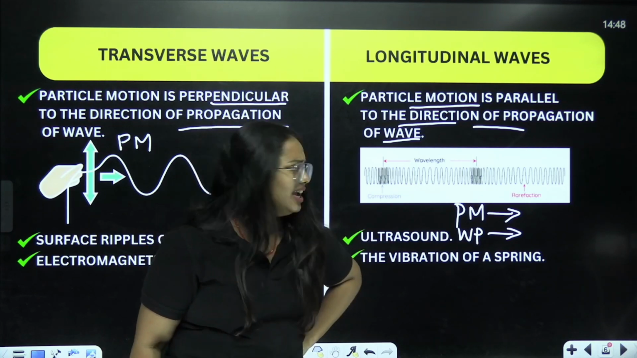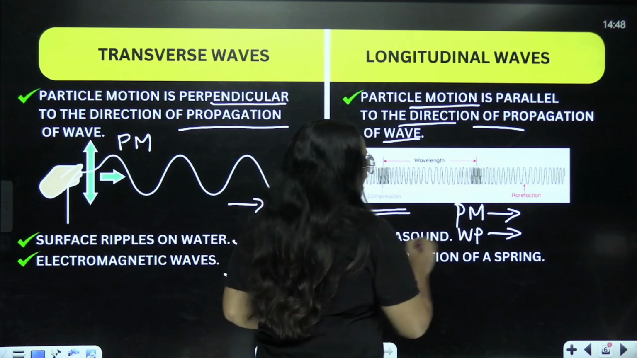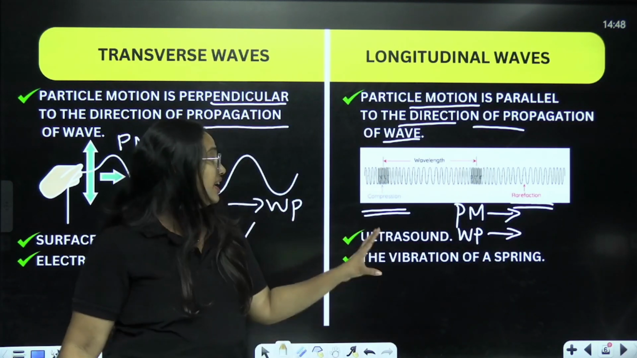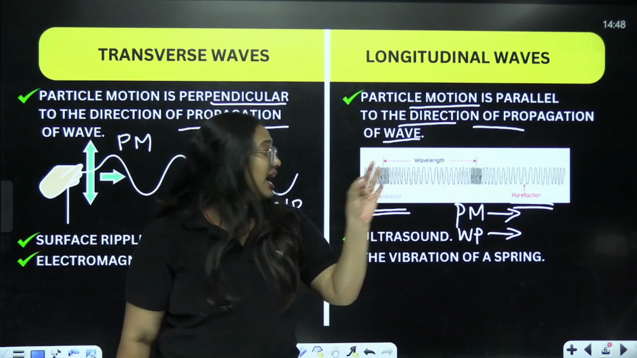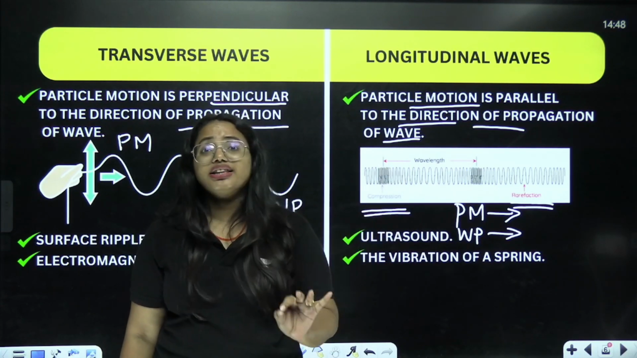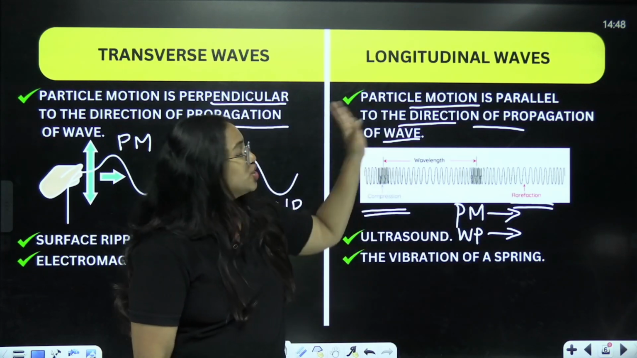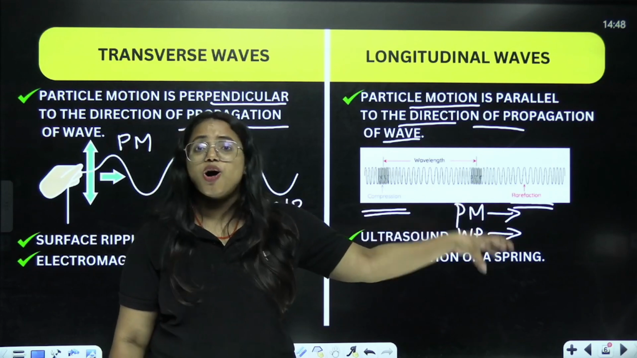What are they? This is nothing but the compressive region and rarefaction region. Very, very important. Clear? So when you look at it, you can say that rarefaction and compressions are the different pressure regions that are forming in a longitudinal wave.